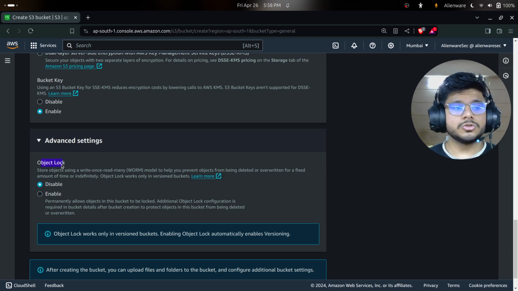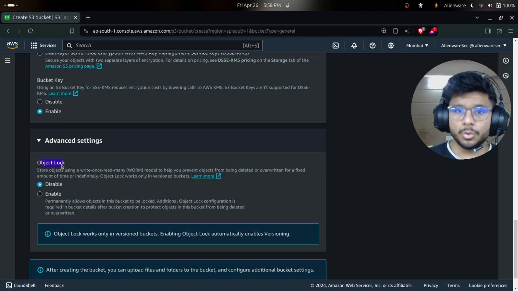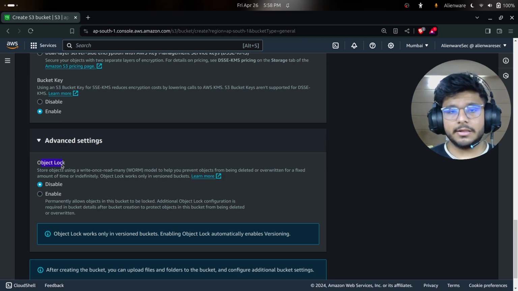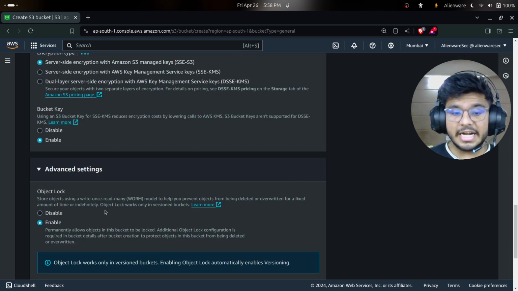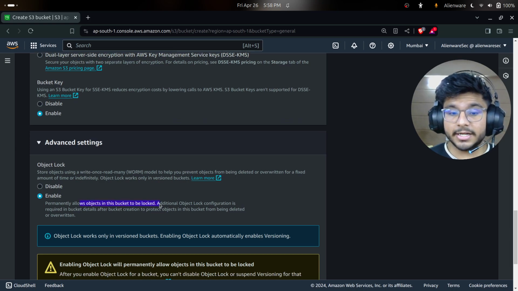But suppose you have a bucket with very sensitive data and you don't have it backed up anywhere. And suppose you delete that file by mistake. You can't get it back. Versioning is off, so you can't do anything with that. That's where object lock comes into place. If you enable it, it will permanently allow objects in the bucket to be locked.